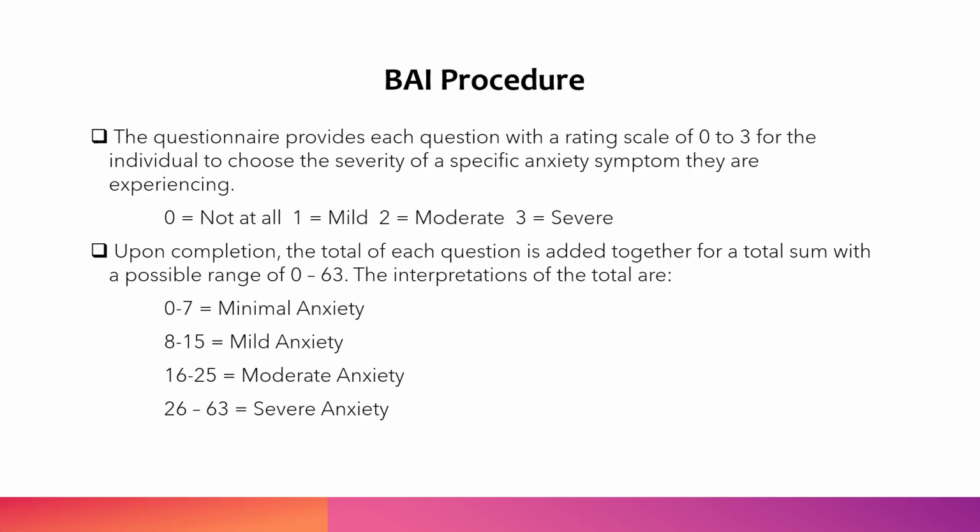Upon completion, the total of each question is added together for a total sum with a possible range of 0 to 63. The interpretations of the total sum are 0 to 7 would be equal with minimal anxiety, 8 to 15 would equal mild anxiety, 16 to 25 would equal moderate anxiety, and 26 to 63 would be representative of severe anxiety symptoms.